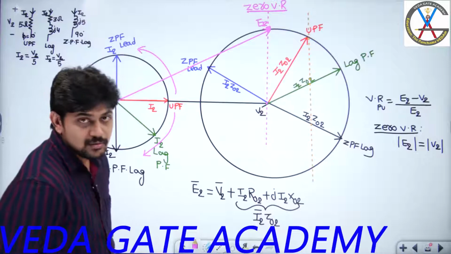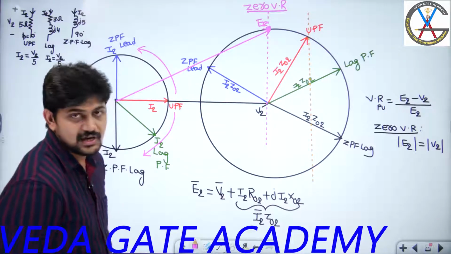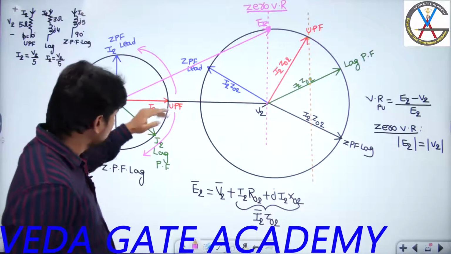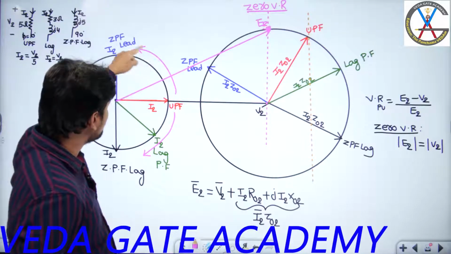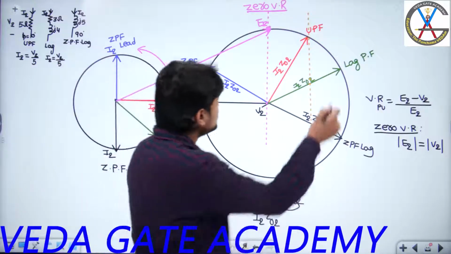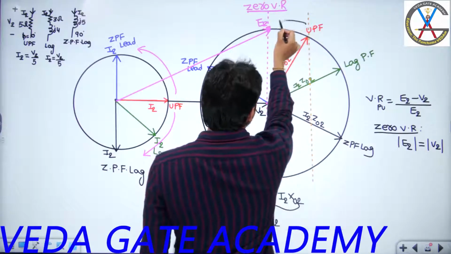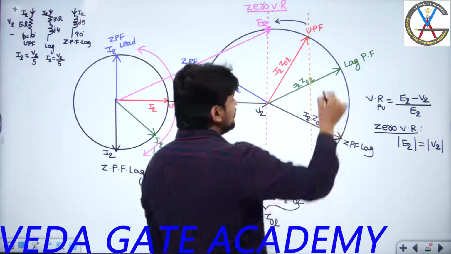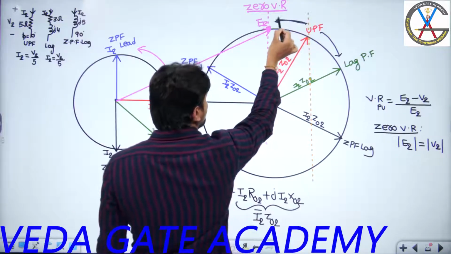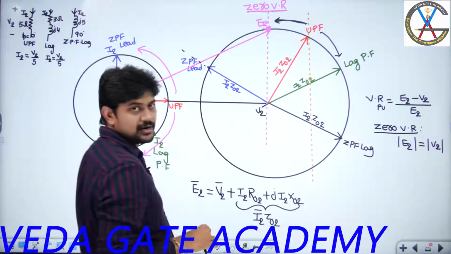Now what is the conclusion I am going to get from this discussion? Does zero voltage regulation occur in the leading power factor region or the lagging power factor region? If you observe here, from unity power factor, if I move in the anti-clockwise direction, I am entering into leading. So this is my unity power factor. If I move from here in this region, I am going to get leading, whereas in this region I am going to get lagging. Here, this is unity power factor, and where I am getting zero power factor leading, this is my zero power factor leading.